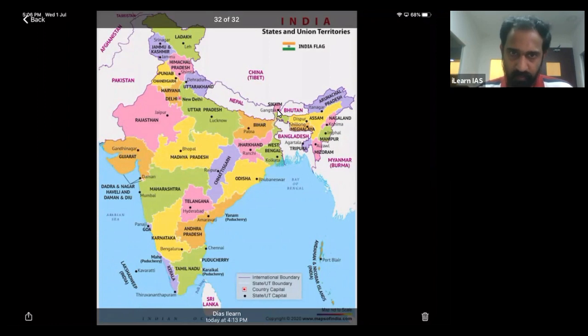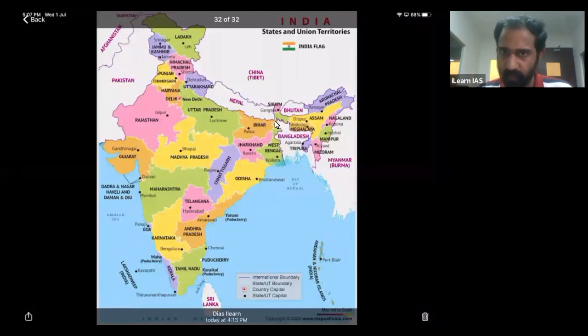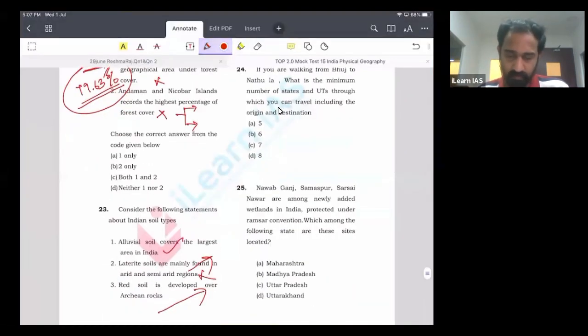So what is the number of states? 1, 2, 3, 4, 5, 6. What is another way you can travel? Another way is Gujarat, Rajasthan, UP, Bihar, West Bengal, Sikkim. Again 6. Is there any other option? Gujarat, Maharashtra, Chhattisgarh, Jharkhand, West Bengal, Sikkim. There you have 3 options, and in all the options the number of states is 6. So the answer is 6, option B.